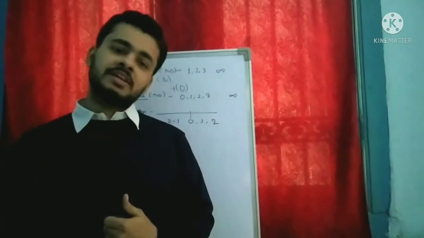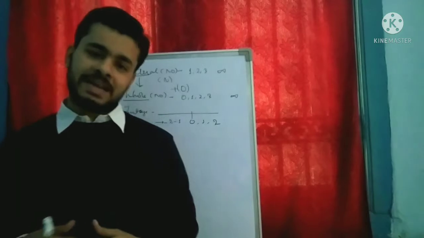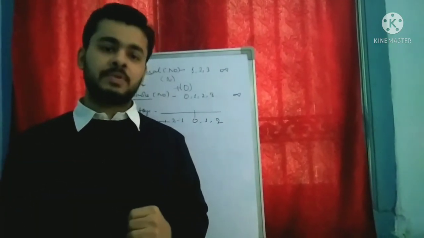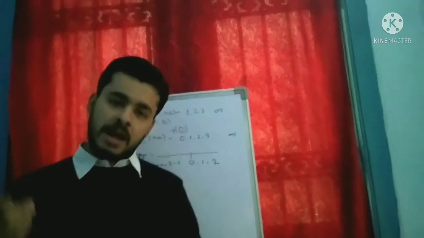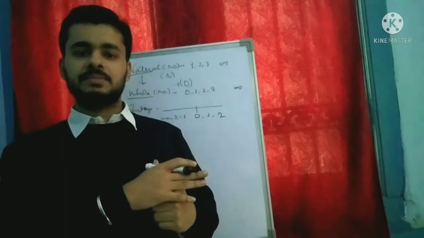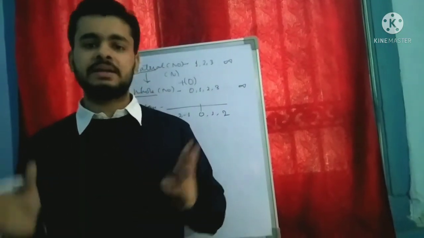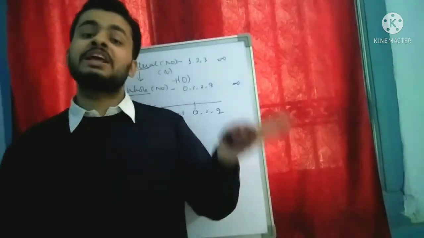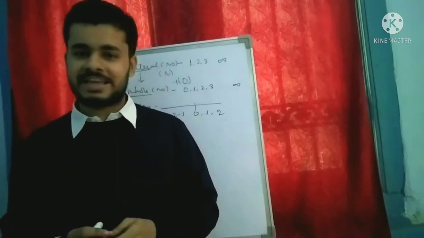So what is another number except these three? That is the real number. Real numbers are those numbers which can be represented on the number line. They have 3 criteria. First is the terminating decimal, second is the non-terminating recurring decimal, and the third is the non-terminating non-recurring decimal. So let us understand what that is.